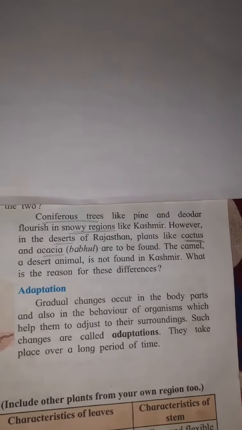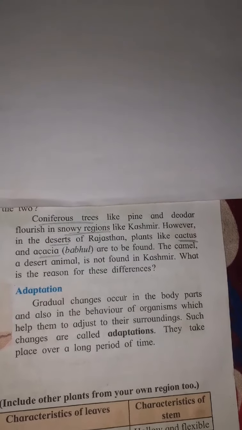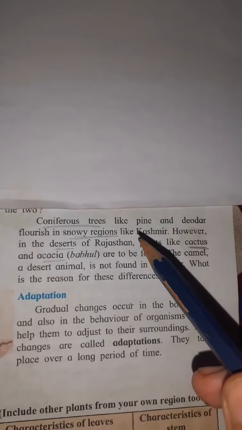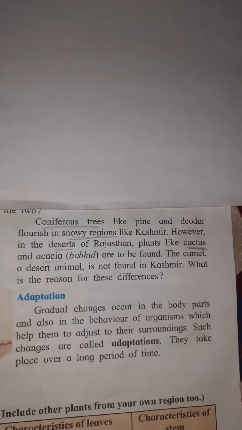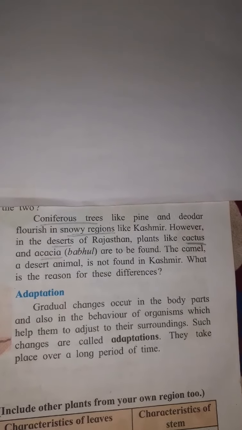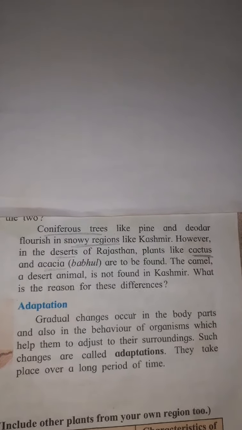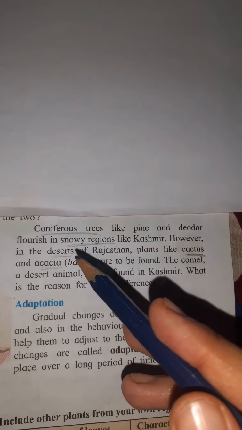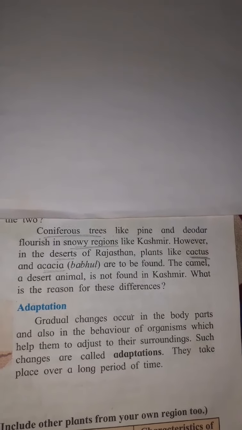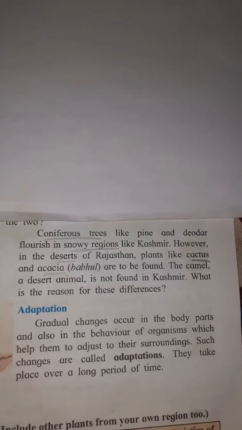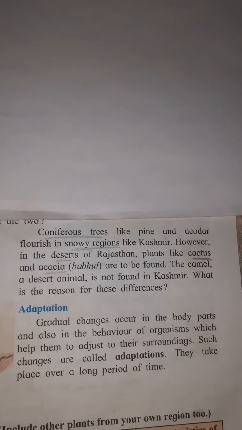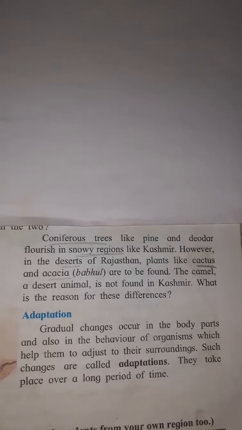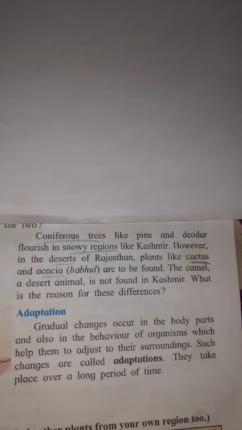Some examples which are given that will help you to understand the diversity and adaptation are coniferous trees like pine tree, deodar tree, or commonly called Christmas tree. These are found in snowy regions like Kashmir. Now, why do only coniferous trees grow in snowy regions? Because these coniferous trees are very tall, and if you see the branches, they are drooping downwards. They fall downwards so that if the snow falls on them, it can just drop down.